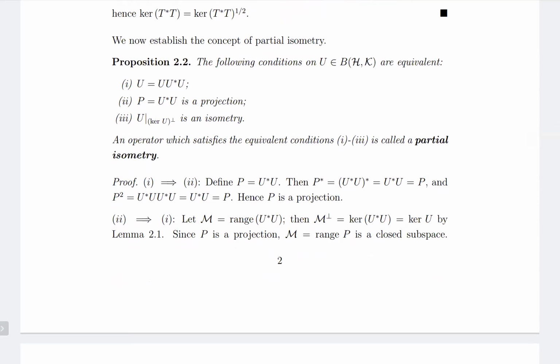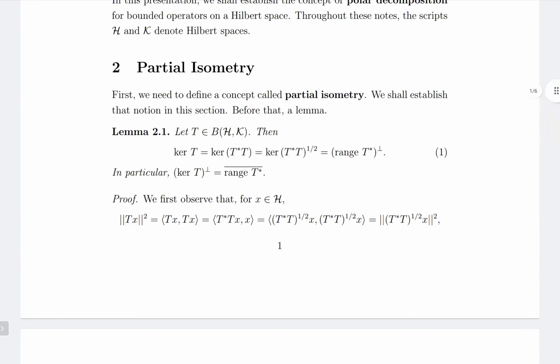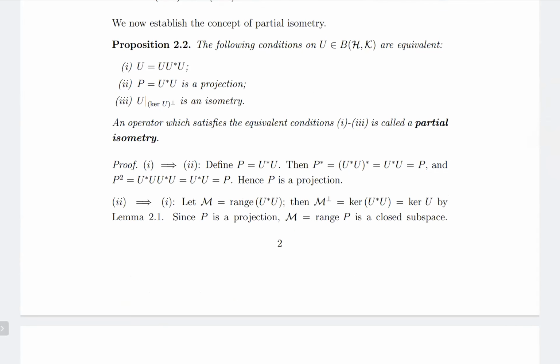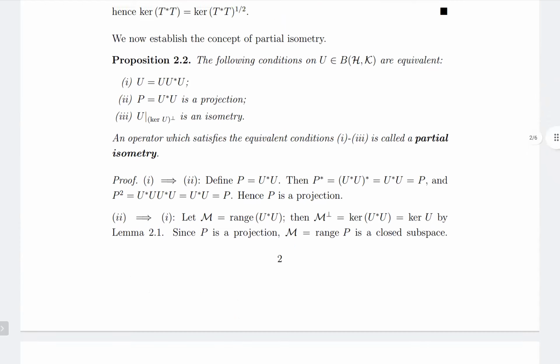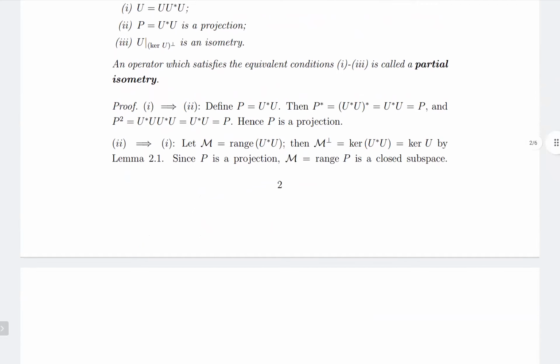Because M perp is equal to kernel P star, because range P perp is equal to kernel P star, but P is self-adjoint, so P star equals P. So M perp is equal to kernel P. So by the previous lemma, we have that kernel T star T equals kernel T. So M perp is equal to kernel U star U, which is equal to kernel U by Lemma 2.1, the previous lemma.